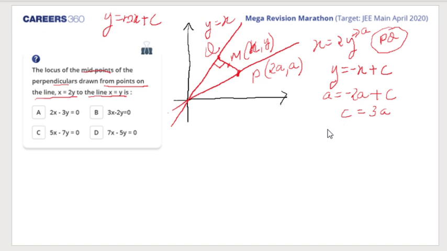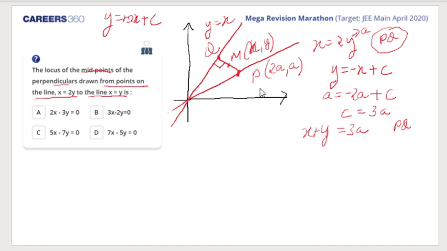So what is the equation of the line PQ? PQ line would be x plus y is equal to 3A. Am I right? So C I have substituted as 3A. So that's the equation of PQ. I hope this is okay with you. I hope students, you all are listening with full concentration. Am I right or wrong?